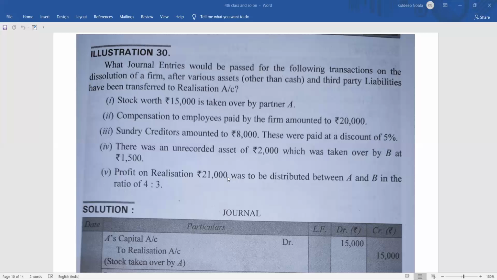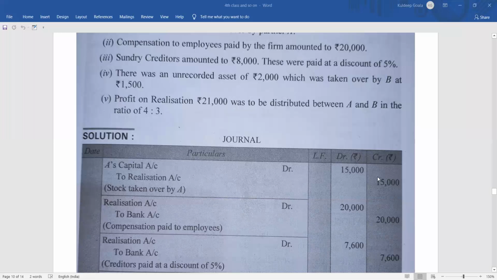Stock worth rupees 15,000 is taken over by partner A. Now all the assets and liabilities are in the realization account. It is asking what you will do for the first case, that is, stock worth 15,000 taken over by A. If the partner is taking an asset, the journal entry is very simple. Partner's capital will be debited because his capital will decrease if he takes the asset. So A's capital account debit, and it is a profit for the firm because the firm's asset is decreasing, so realization account is credit. The journal entry will be: A's capital account debit to realization account 15,000.